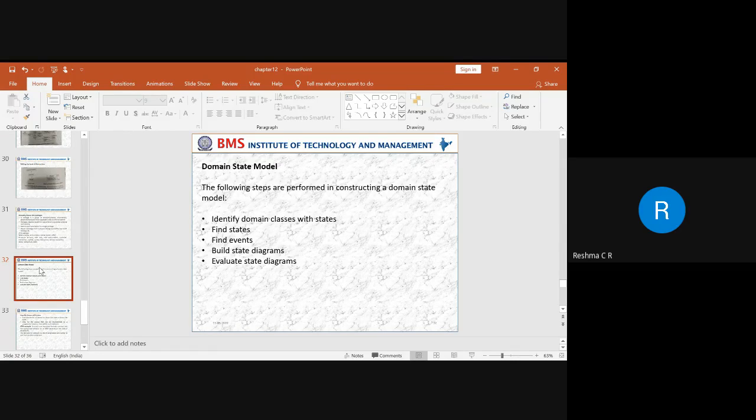There are some steps that have to be performed in constructing a domain state model. Whenever we are trying to do state modeling in a domain, we need to identify some of the following steps. The first step is to identify the classes with states. Now, as I said, we need to try to identify the different states. So how do we identify the different states?